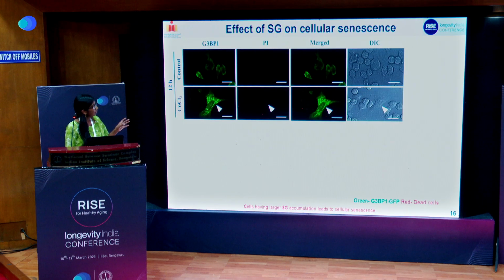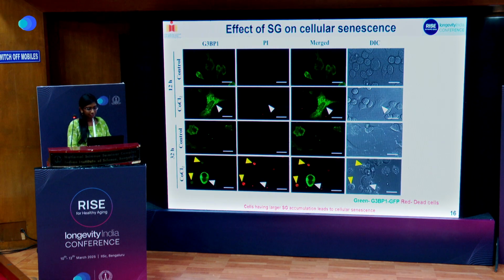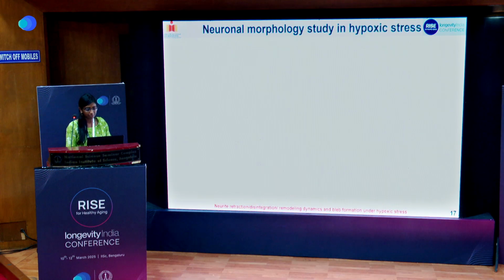So we are testing what the cell state is of the cells which have SGs, whether it is apoptotic or senescent. We are using propidium iodide for the cell death study. At the 32-hour time point, we can see that the cells having SGs are not apoptotic, but the other cells are apoptotic in nature. So we can conclude that the cells having SGs are in a senescent state in chronic hypoxia.